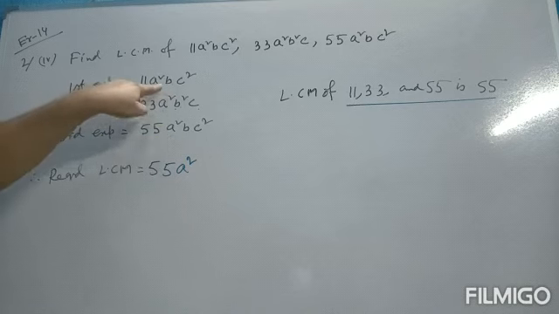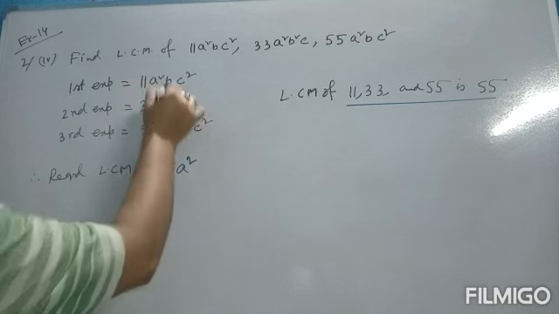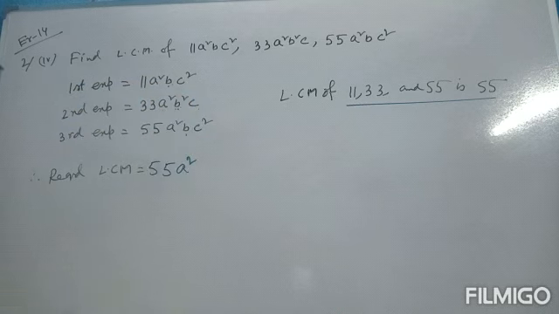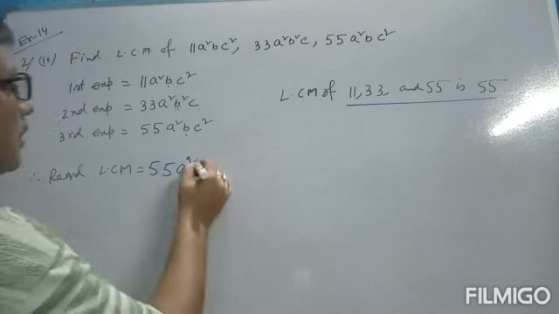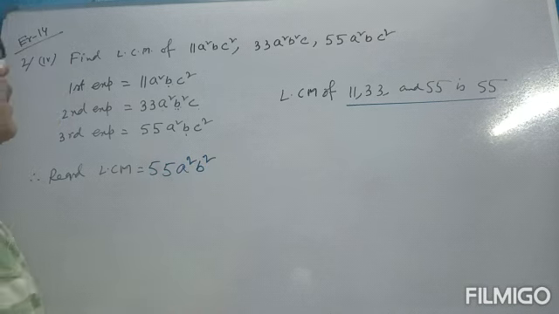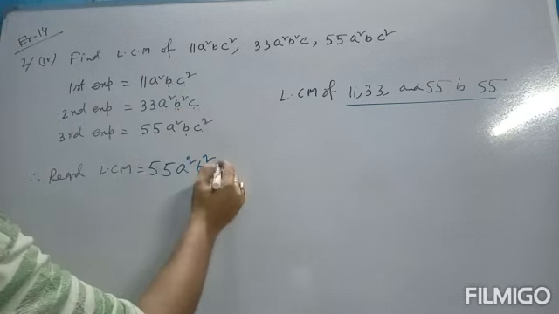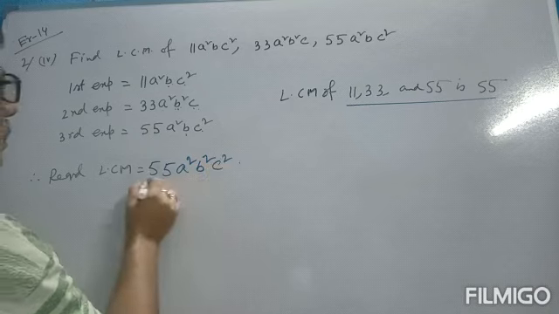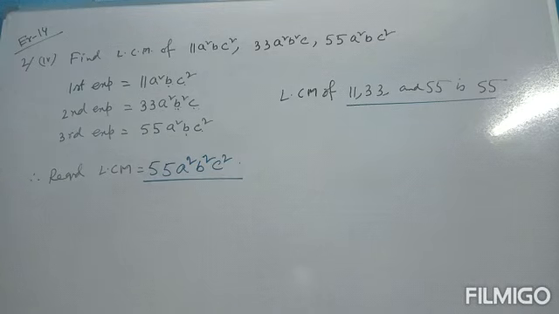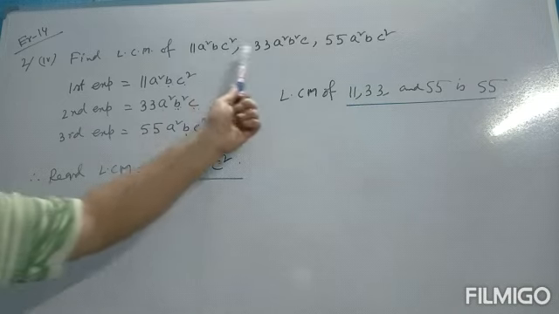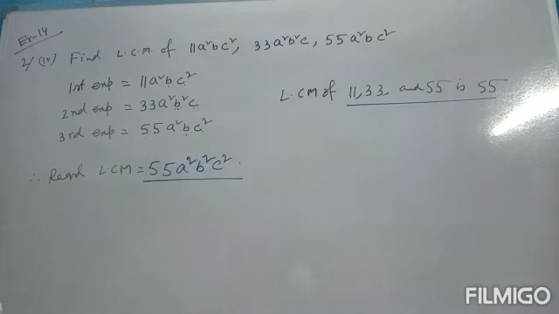In case of b, b square and b square and b. So which one is the highest? Obviously b square is the highest power. So write down b square. c square, c and c square. So the highest power is c square. So this is the required LCM: 55 a square b square c square is the LCM of these three expressions.